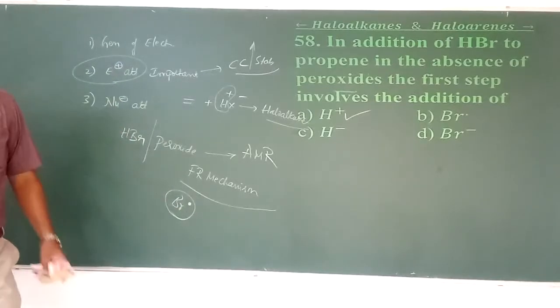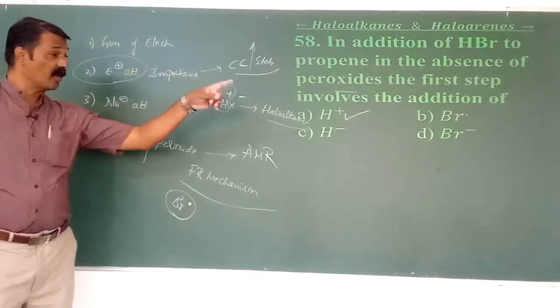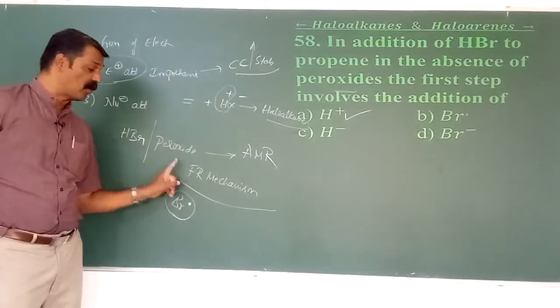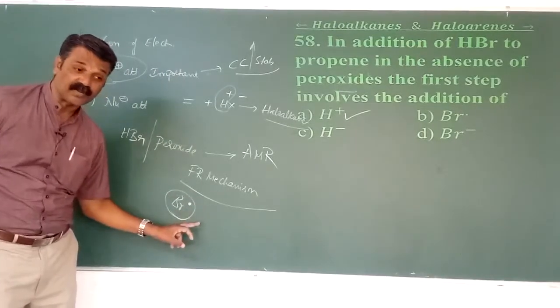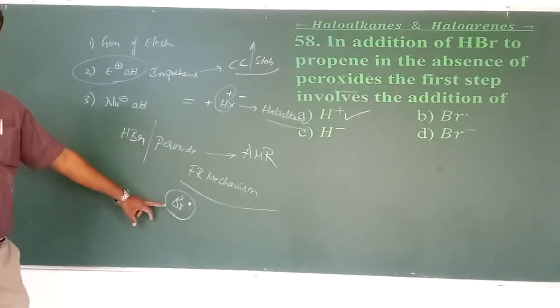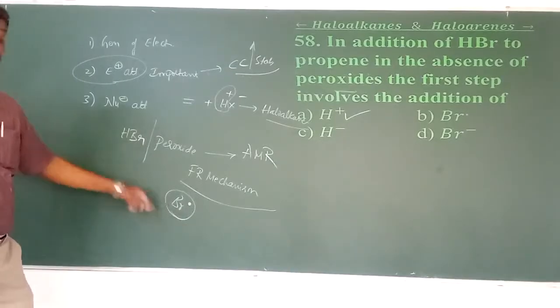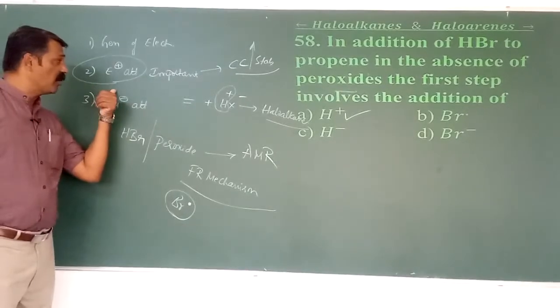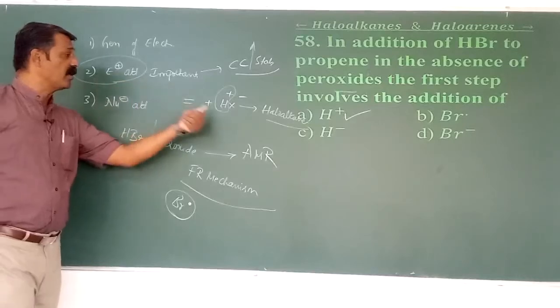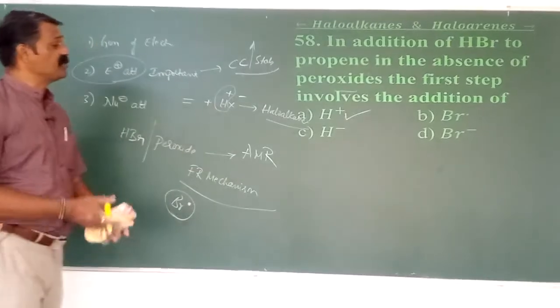So be careful there. If it is anti-Markovnikov, meaning HBr in the presence of peroxide, the first step involved is the attack of the free radical in the form of Br dot. Whereas if it is the usual Markovnikov rule, the electrophilic attack is very important. Here the electrophile is found to be H plus.